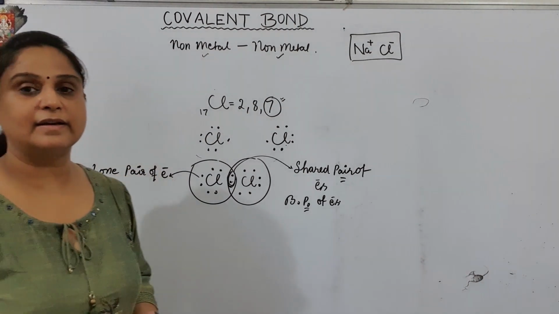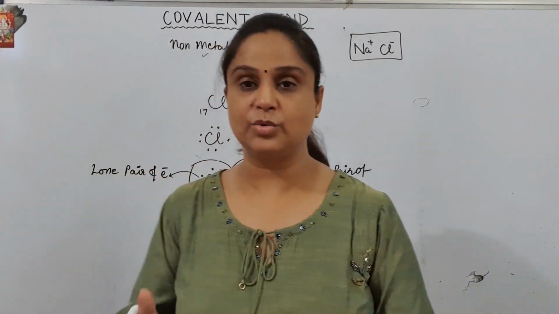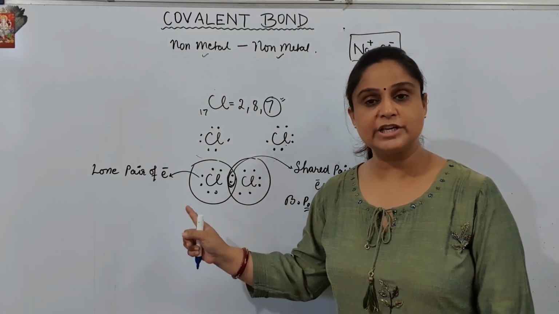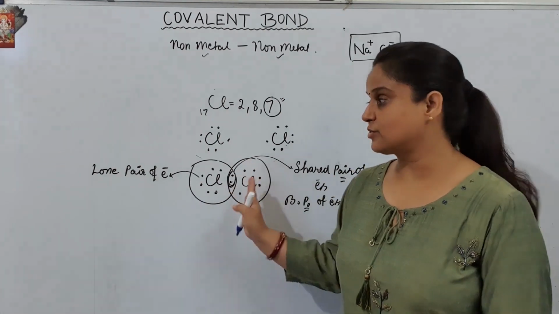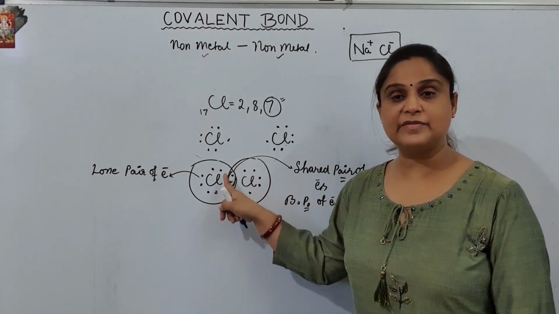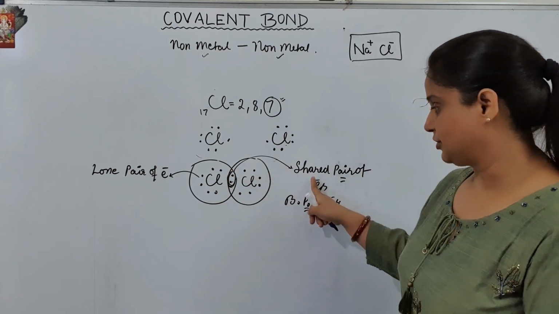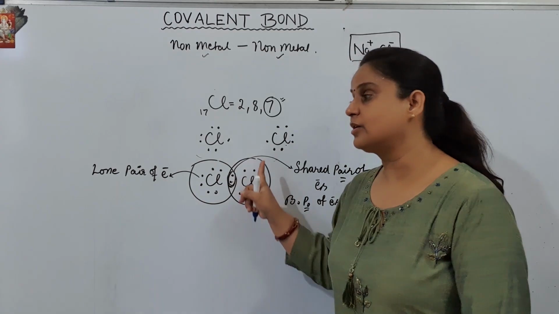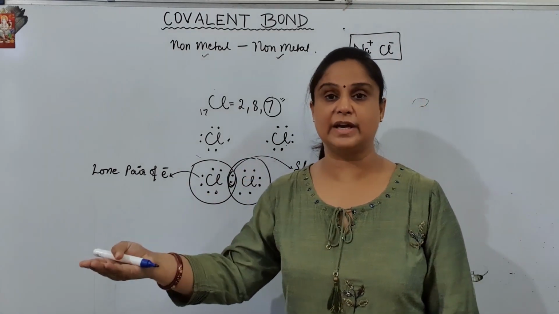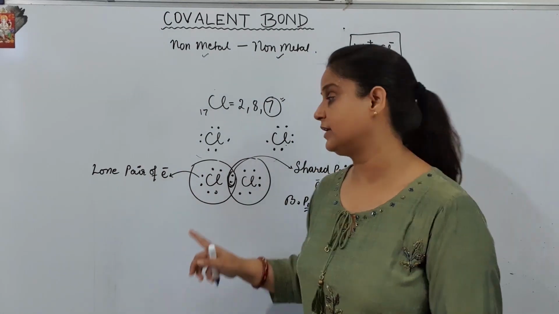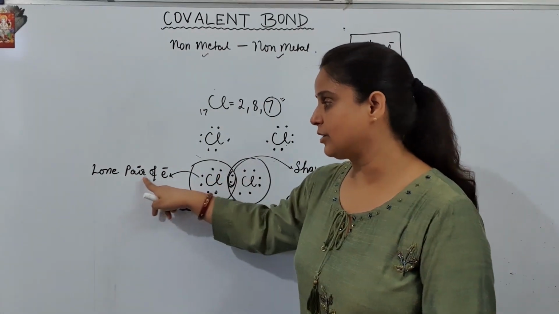So you can see here the bonding between the two atoms. Between the two atoms, the bonding by the mutual sharing of electrons is called covalent bonding. The electrons which are shared between the two elements are called shared pair of electrons or bond pair of electrons. The electrons which are not shared between any of the atoms, those which are not involved in any kind of bonding, are called lone pair of electrons.